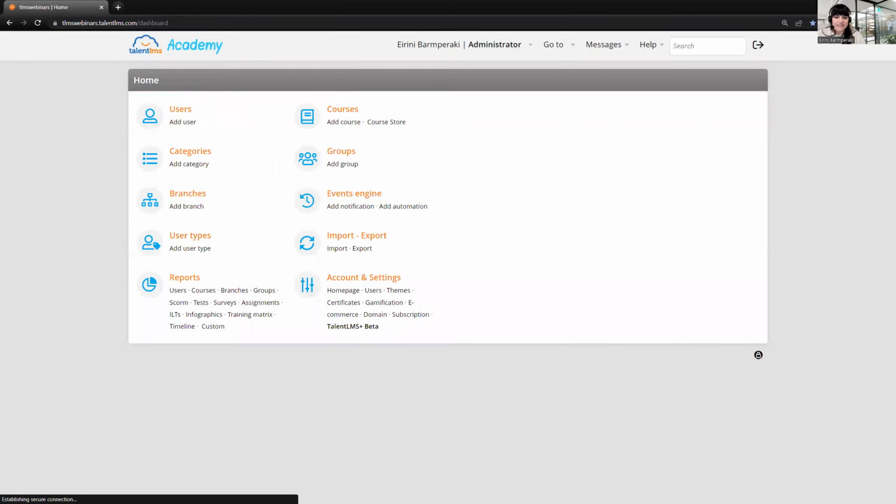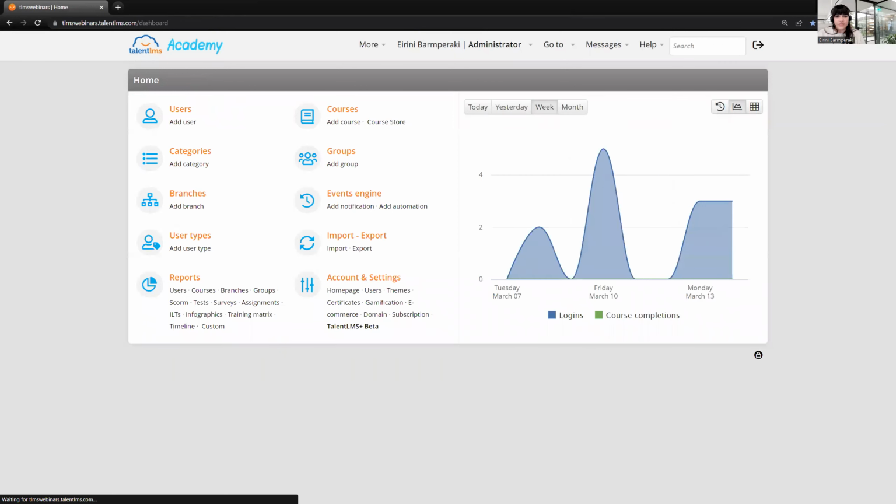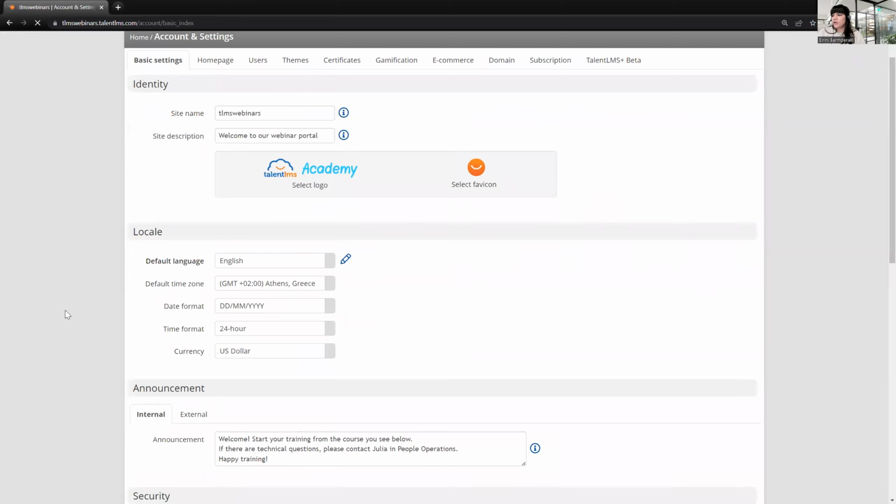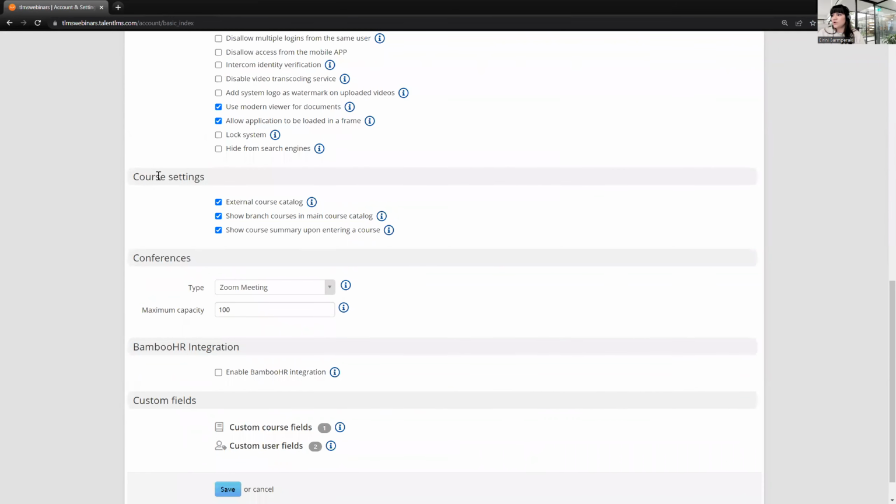Also, we have a tip for you. If you sell courses and you would like to expand your customer base and give your potential customers a taste of the course catalog you have, click to the account and settings. On the next page, scroll all the way down to the course settings section, hover over the external course catalog, more specifically to this icon here, and copy this URL.